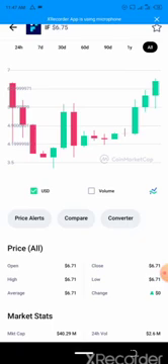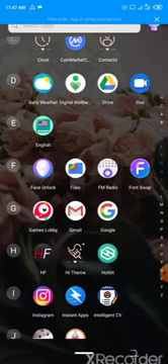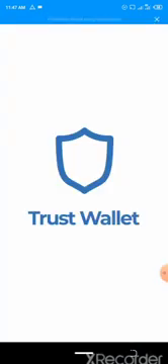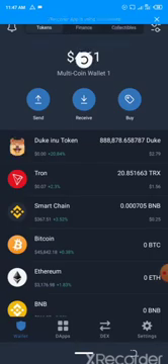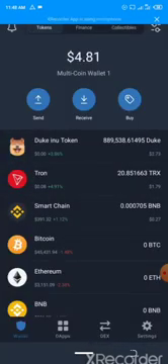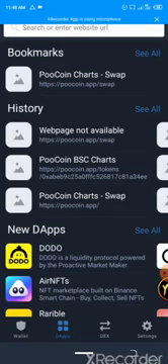So the next thing we'll go to is our Trust Wallet. Then from our Trust Wallet, we'll go to PooCoin. These are ways we'll make gains for ourselves.